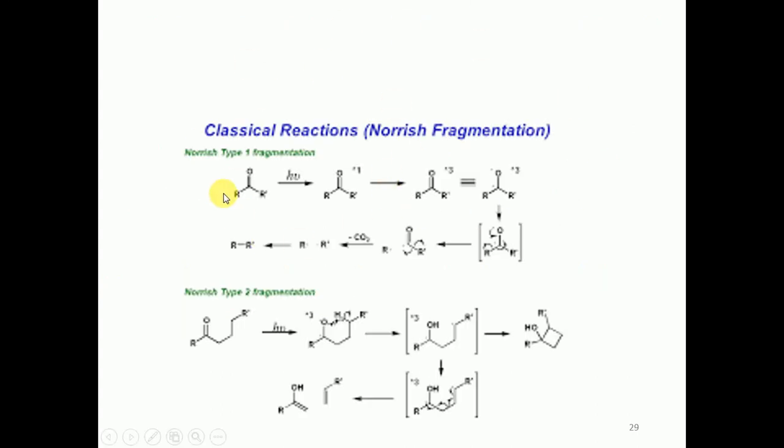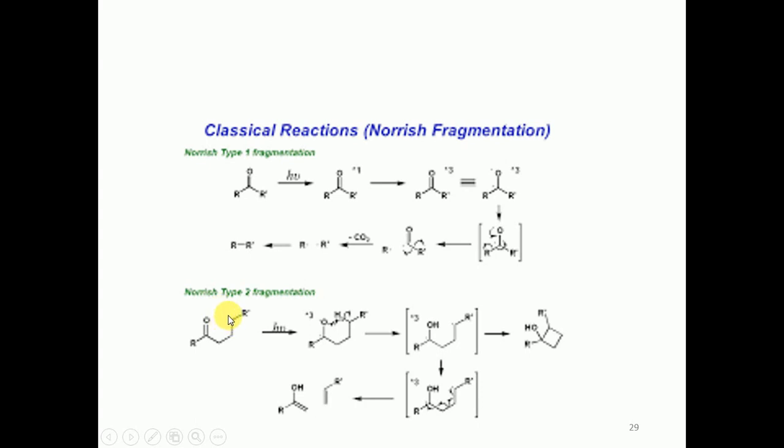So in the previous slide we have seen what Norrish type 1 and type 2 reactions are. So what is the exact difference between Norrish type 1 and type 2? Norrish type 1 reactions normally involve the fragmentation of the carbonyl carbon and the alpha carbon atom, which gives the formation of the alkane as the main product. But in the case of Norrish type 2, the presence of the gamma hydrogen atom is a necessary condition.